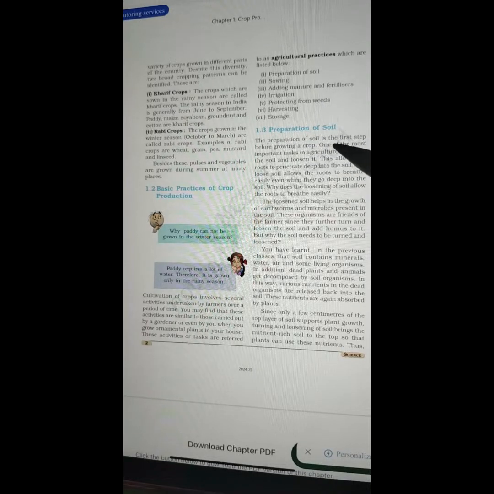The preparation of soil is the first step before growing a crop. One of the most important tasks in agriculture is to turn the soil and loosen it. This allows the roots to penetrate deep into the soil. The loose soil allows the roots to breathe easily when they go deep into the soil. Why does the loosening of soil allow the roots to breathe easily?